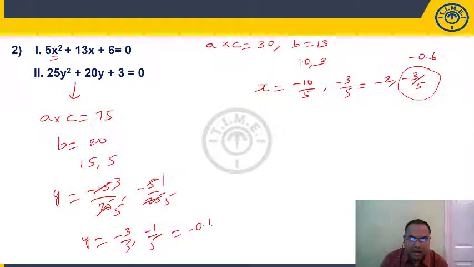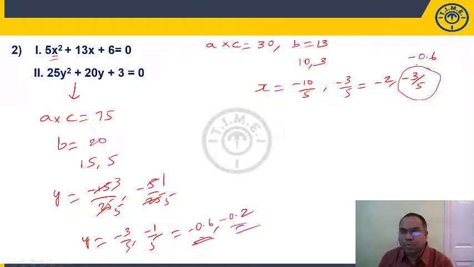Right? And minus 1 is minus 0.2. Now if you see here, minus 2 is less than these two because, when you look at negative numbers, the smaller number will be the greatest. Minus 2 minus 0.6, this is greatest. So minus 2 is less than this. Similarly, minus 2 minus 0.2, minus 2 is less than this. So minus 2 is clearly less than these two numbers.